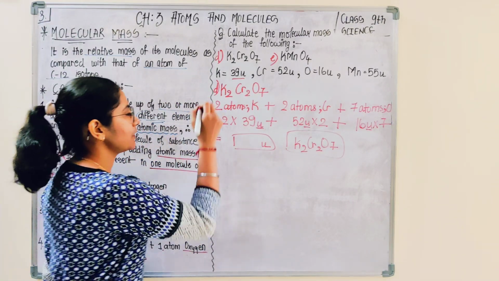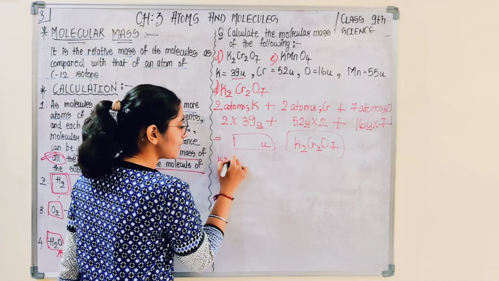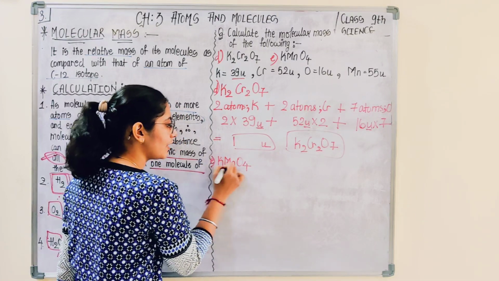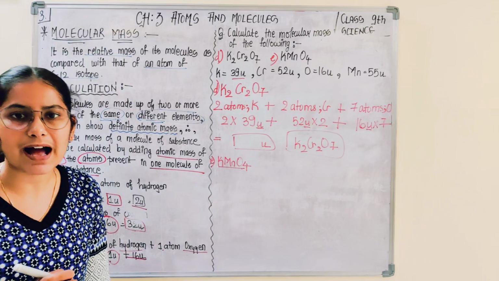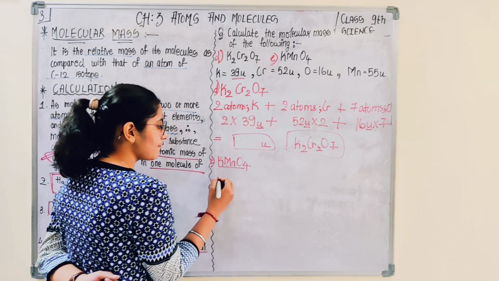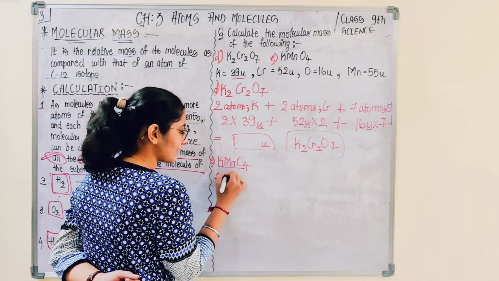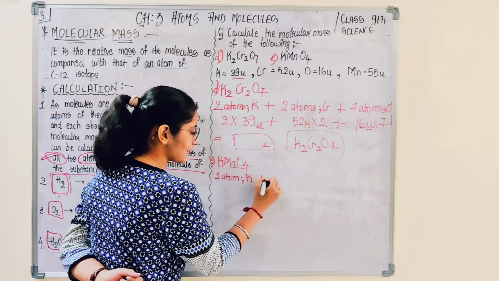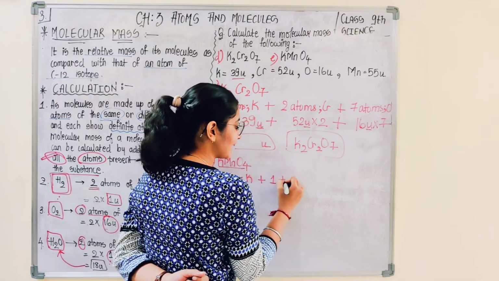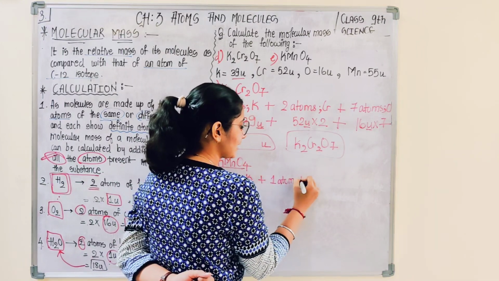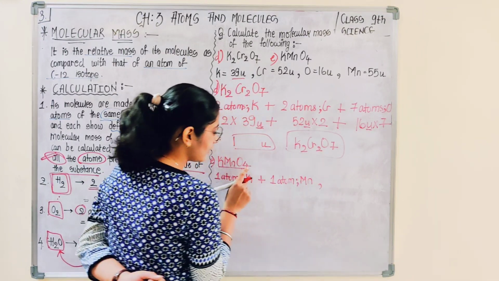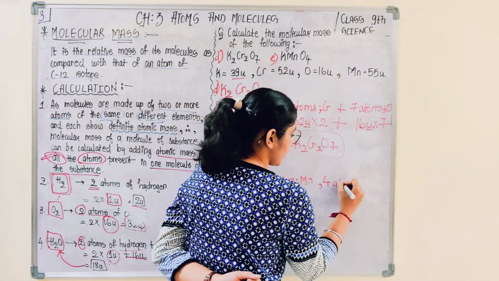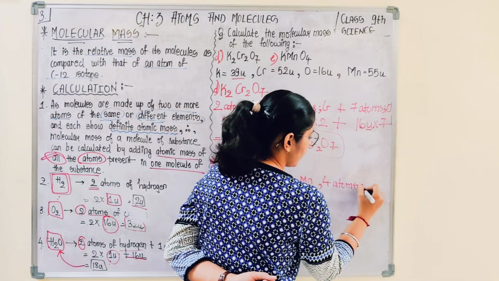Okay, again if you talk about potassium permanganate, that is KMnO4, for calculating the molecular mass of this molecule, ठीक है। Again there is 1 atom of potassium, plus 1 atom of manganese, Mn, and how many atoms, 4 atoms of oxygen.